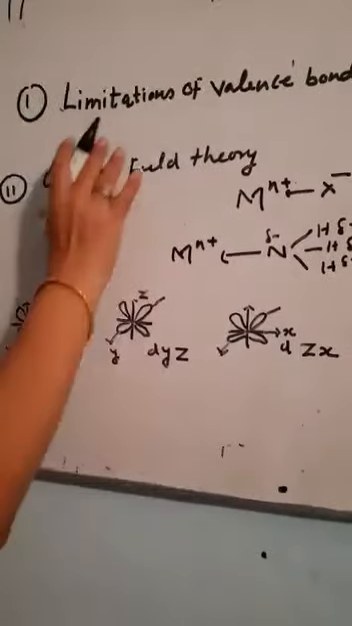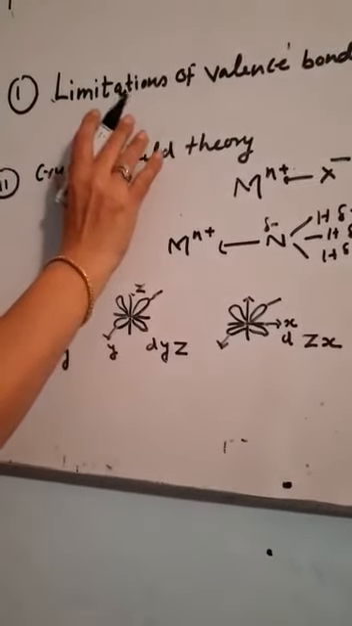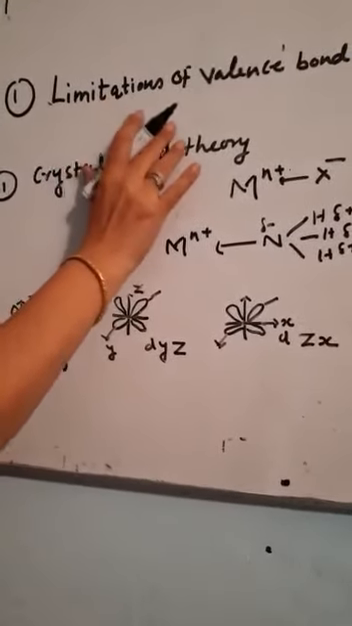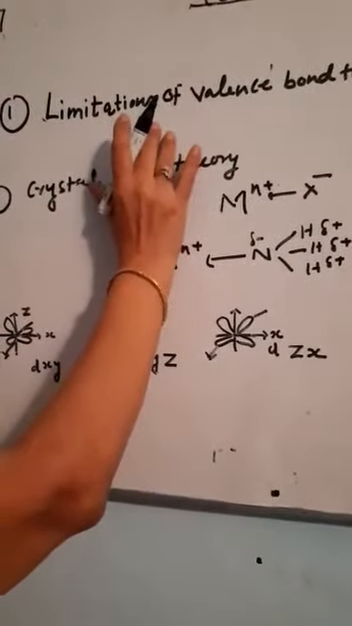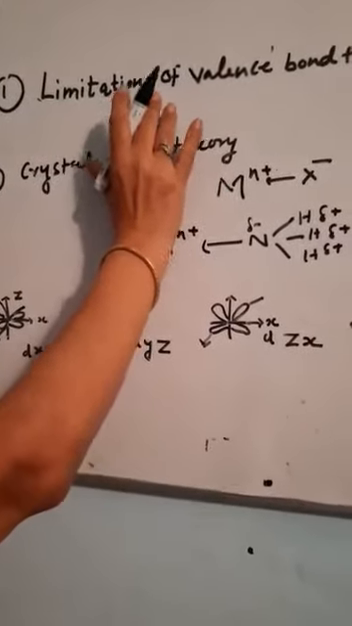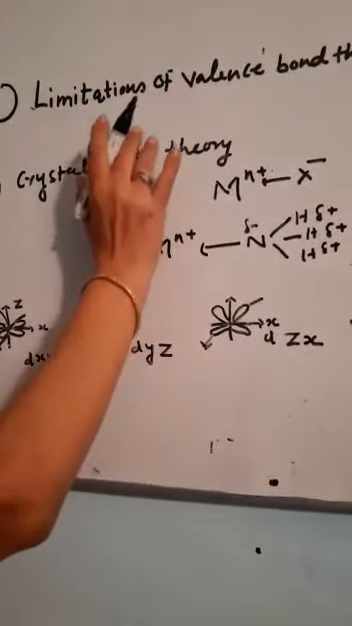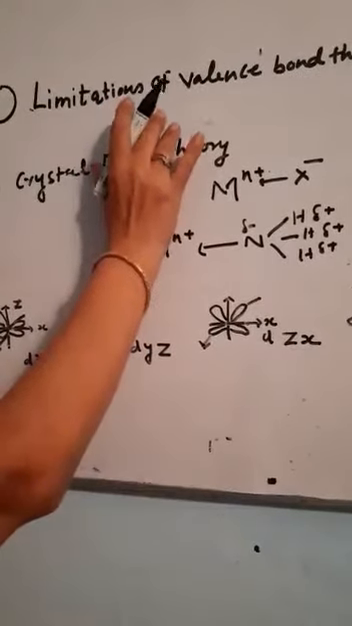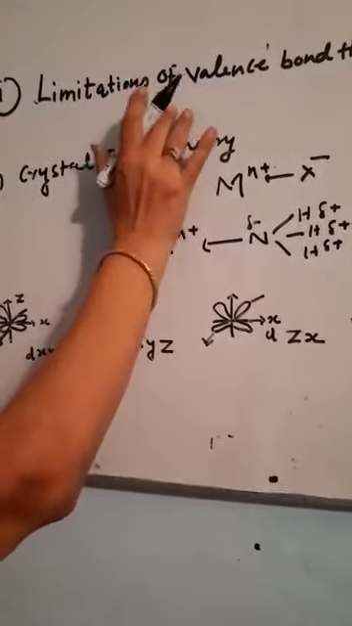The next limitation is that it does not distinguish between strong field and weak field ligands. The last one is that if the coordination number is 4, it may be square planar or it may be tetrahedral. It does not predict clearly which one is tetrahedral and which one is square planar.